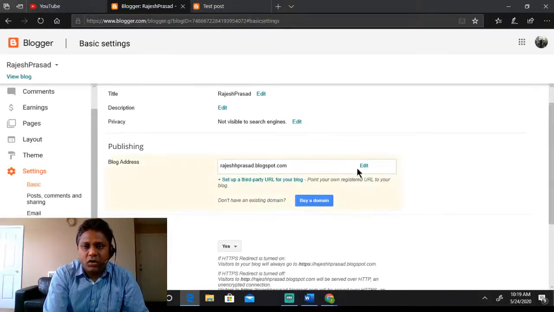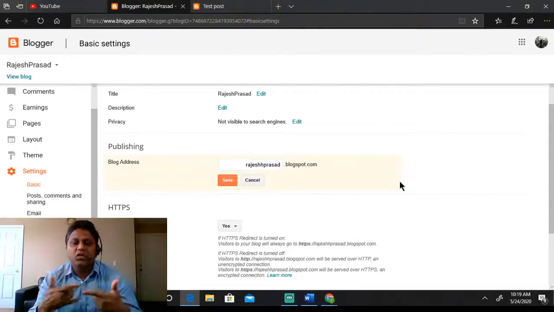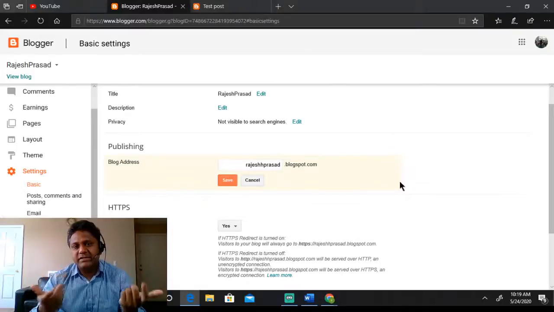You can edit the blog address here. You can give a new blog address, and then again the same process will start. Google will search if that address is available.